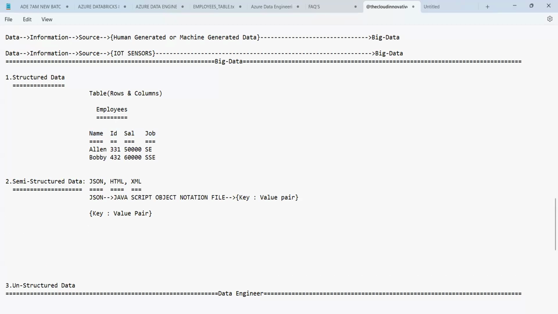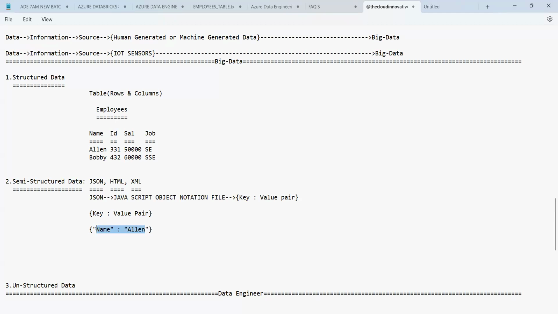So now the data is recorded in the form of a key value pair. First of all, the opening curly brace, and this is the closing curly brace. All the keys are mentioned in double quotation marks. I can say name, colon, and the value, Alana. So this is the key, and this is called the value. The both of them put together is called a pair, hence key value pair.